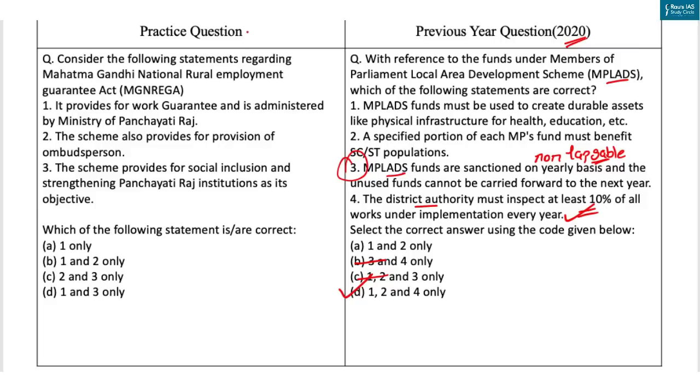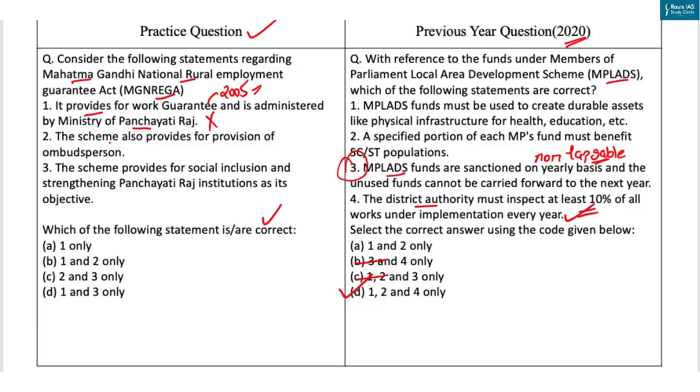Now let's come to the practice question. In this question you have to identify correct statements with respect to Mahatma Gandhi National Rural Employment Guarantee Act, that is MGNREGA. The first statement is it provides for work guarantee and it is administered by Ministry of Panchayati Raj. Now this statement is incorrect, as it is the largest work guarantee program launched in year 2005 by Ministry of Rural Development.